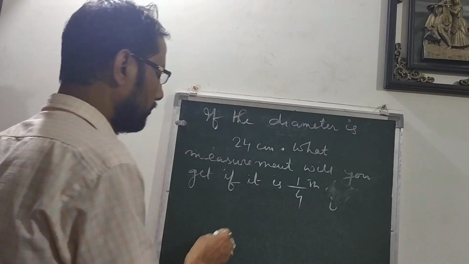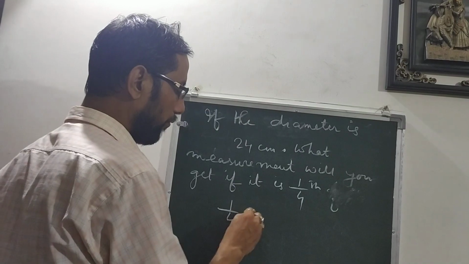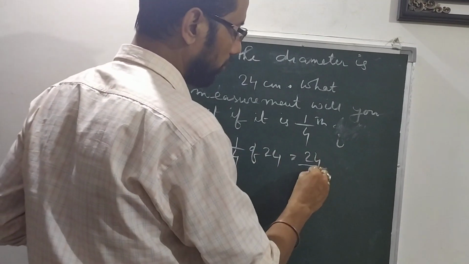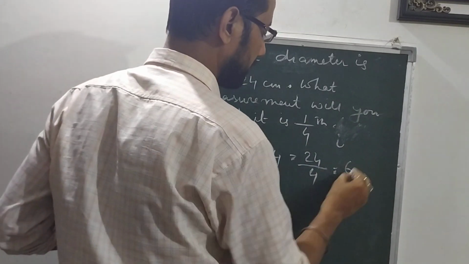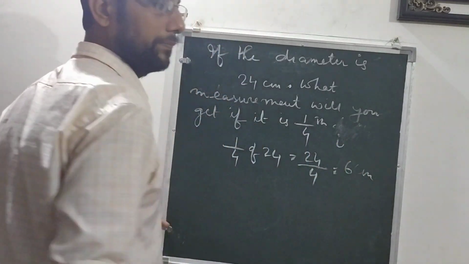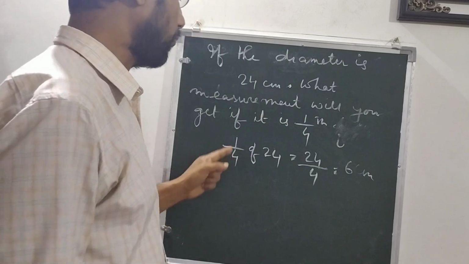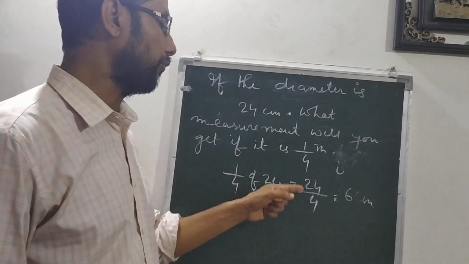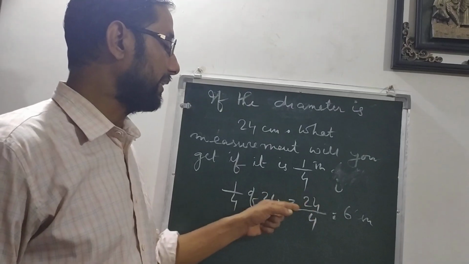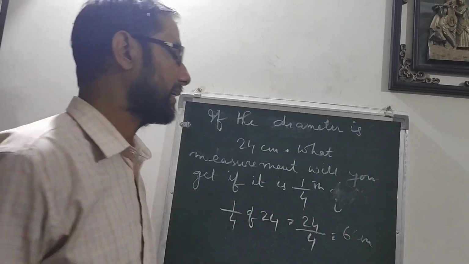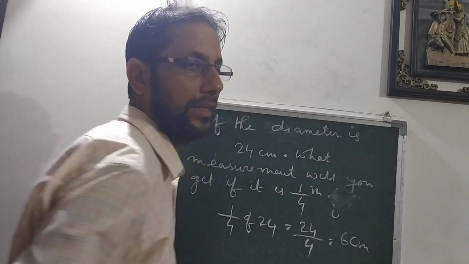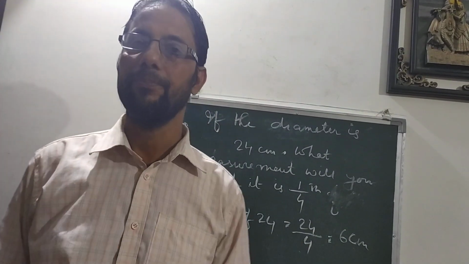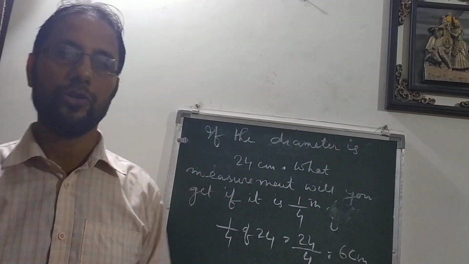So now what will I do? 1/4 of 24. It means 24 divided by 4 is equal to 6 centimeter. So 1/4 of this means what? 1/4 of 24 means 24 by 4. So I will divide 24 by 4 and I will get 6 centimeter. So students, these 3 questions today I have taken from the Me and Mine worksheets.